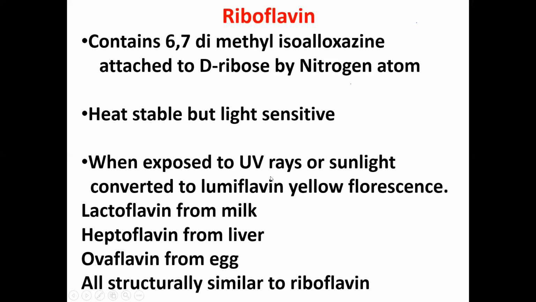When exposed to ultraviolet rays or sunlight, it is converted into lumiflavin, which gives the yellow fluorescence. That's why it is light sensitive. That is a characteristic feature of riboflavin. We get riboflavin from milk in the form of lactoflavin, from the liver as hepatoflavin, and from egg as ovoflavin, and similarly other structures are there.